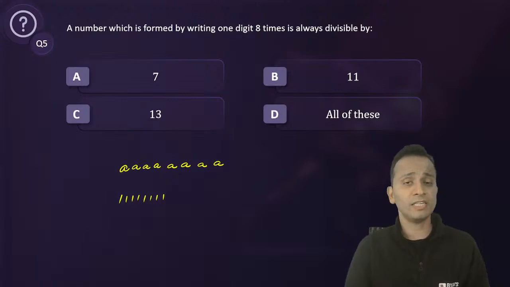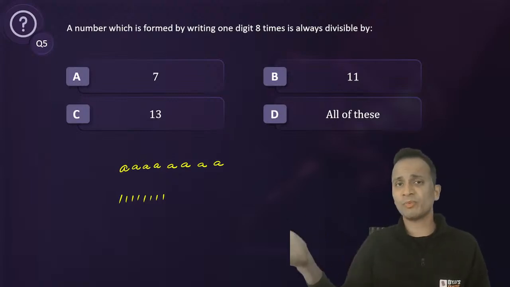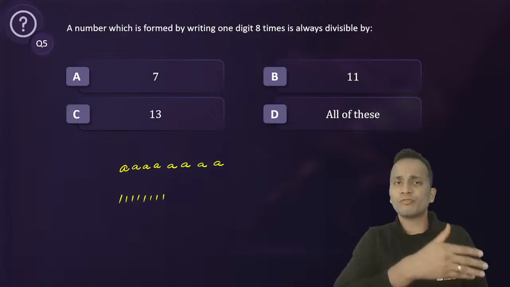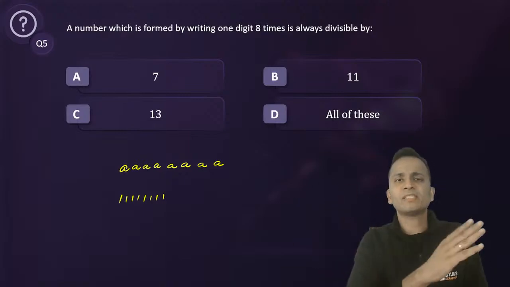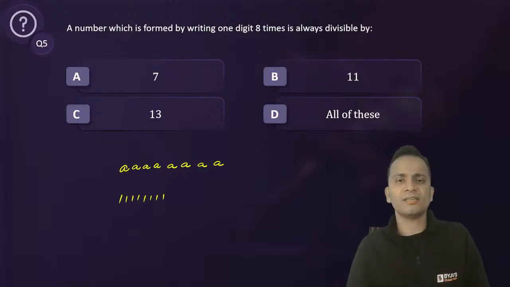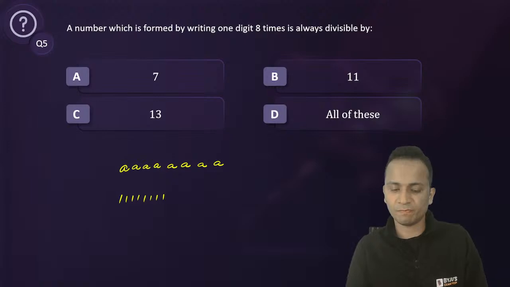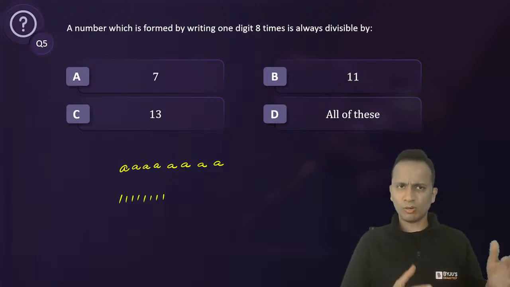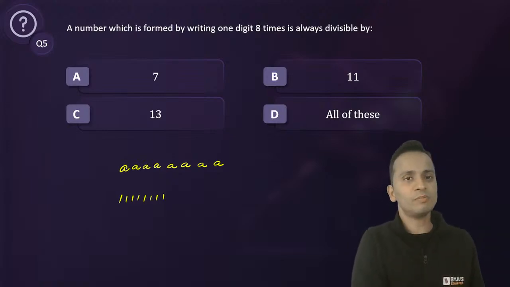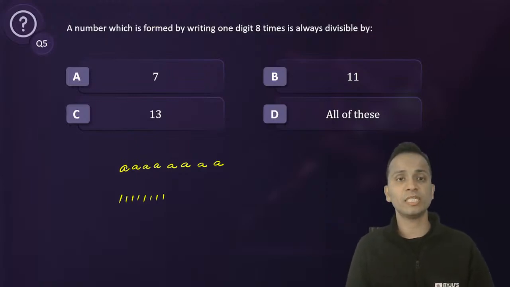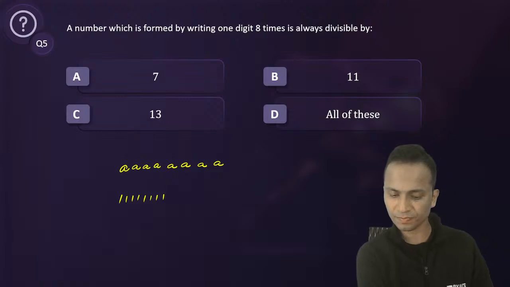दो 7 and 13 का rule होता है. You can start from right hand side, divide the number in groups of 3, alternate plus minus sign लगाओ and calculate the result. If the result is divisible by 7, the number will be divisible by 7. Okay. So right now I'll not be teaching you all the concepts of number systems. Otherwise मैंने बताया ना starting में, it will take more than 5-6 hours.